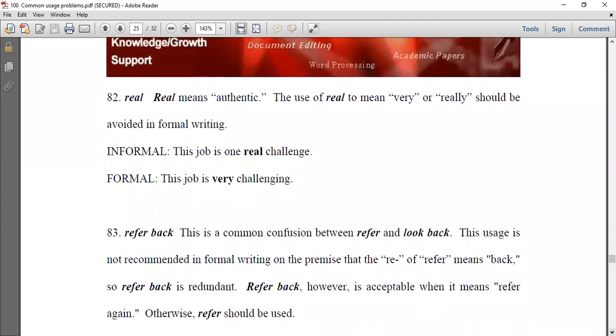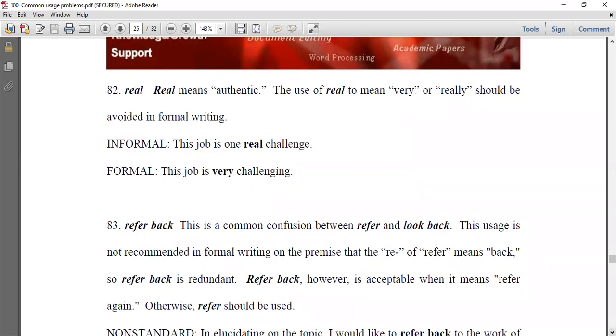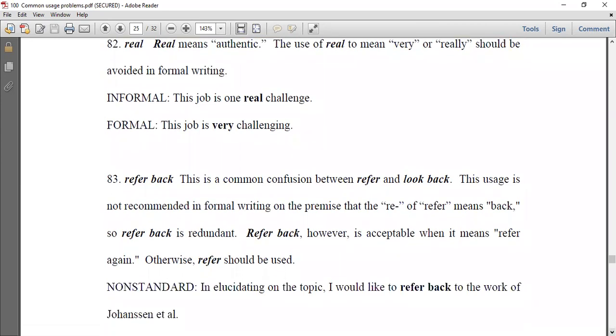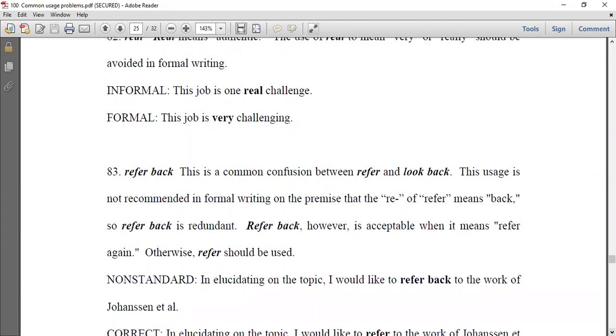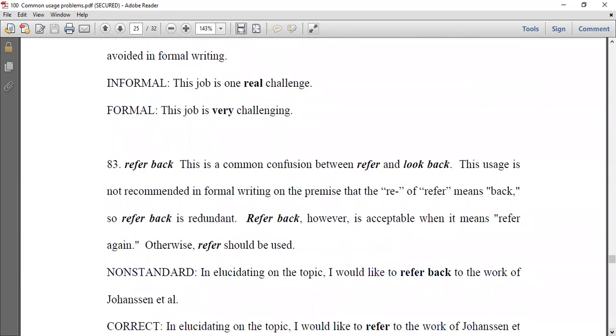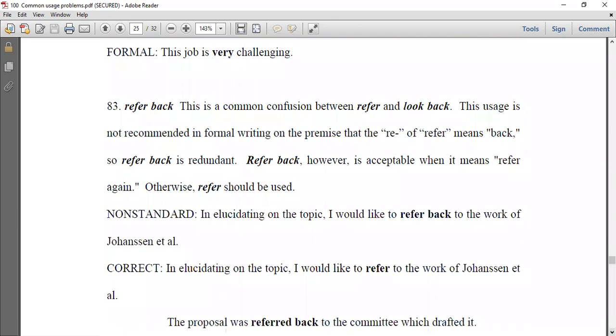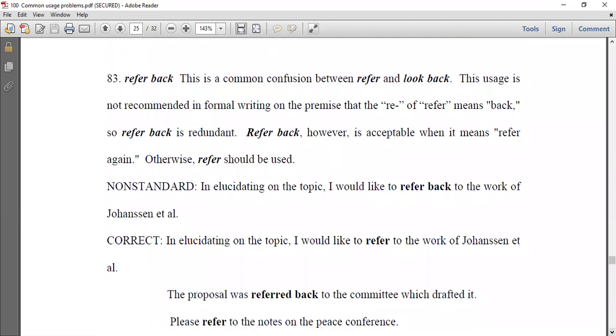Real means authentic. The use of real to mean very or really should be avoided in formal writing. Look at the examples. This job is one real challenge. This job should be this way: this job is very challenging. Refer back: this is a common confusion between refer and look back.